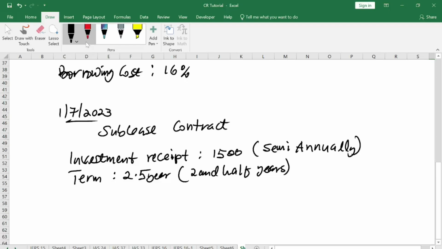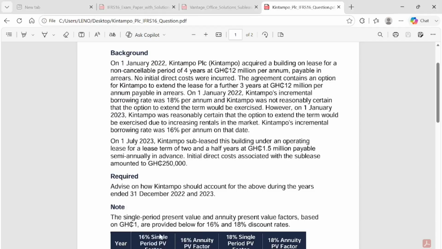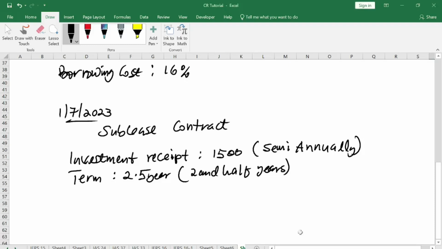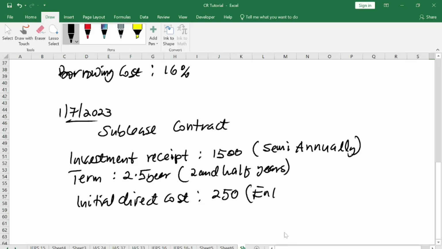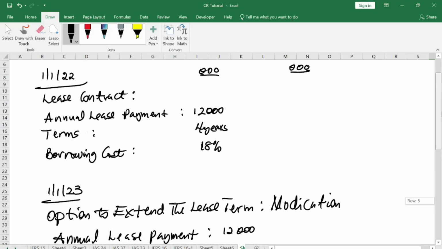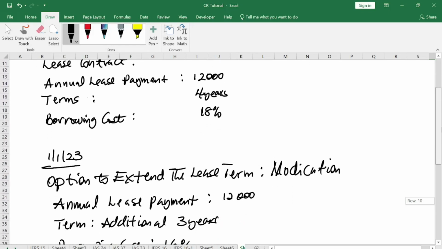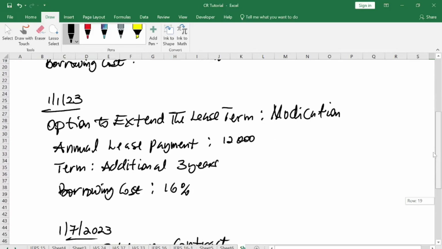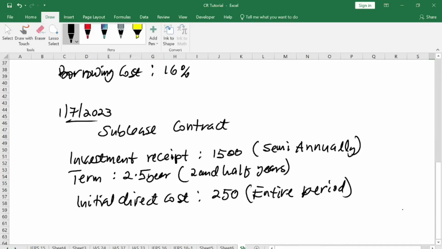Costs associated with the sublease, the initial direct costs associated with the sublease. So initial direct cost is how much? It is 250,000, so that will give 250. This one is for the entire period. Well, that is what they said. So this is the summary of the question. This question has three divisions. We have the main contract, we have the option, that's modification of contract, and we also have the sublease contract in the same question.